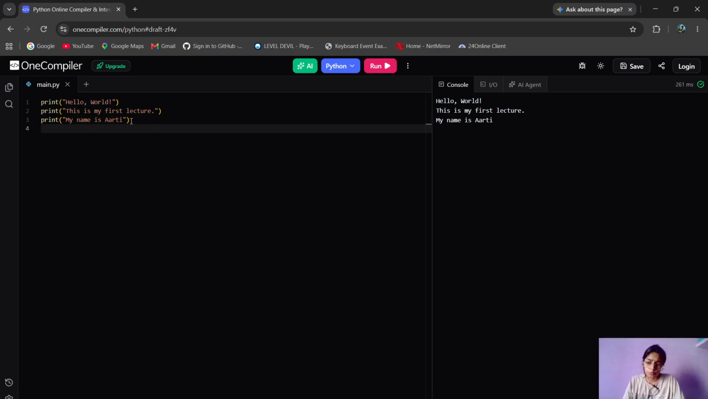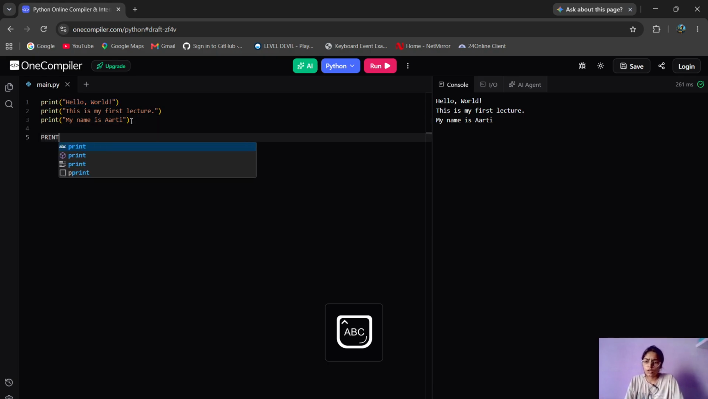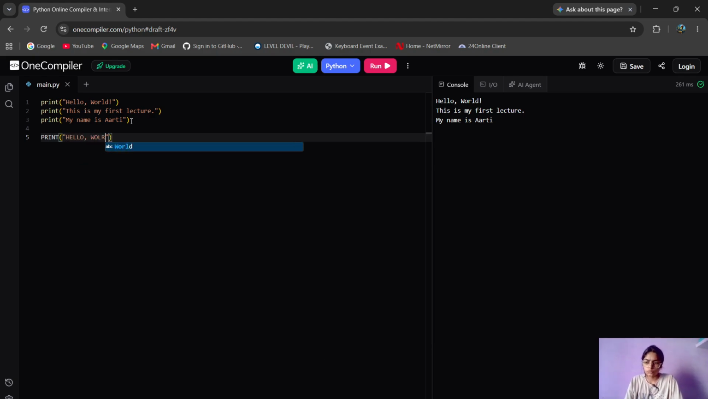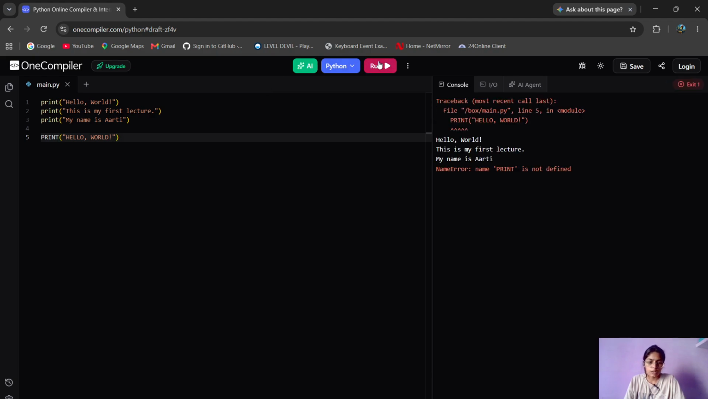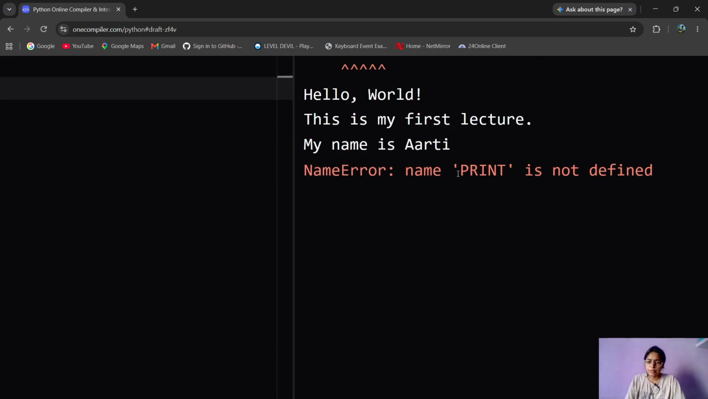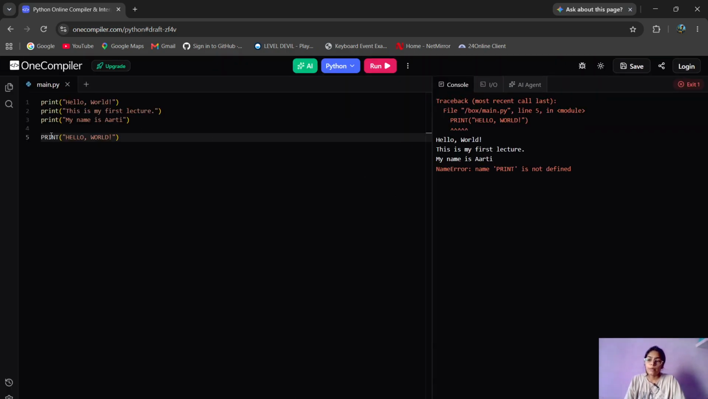Okay, now if you write it as Print hello world, yeah. So wait. It said the name Print is not defined, but how, because this and this are the same? So let me tell you, these are not the same. Okay, how are these not the same?